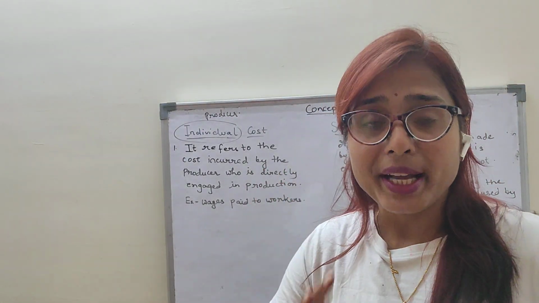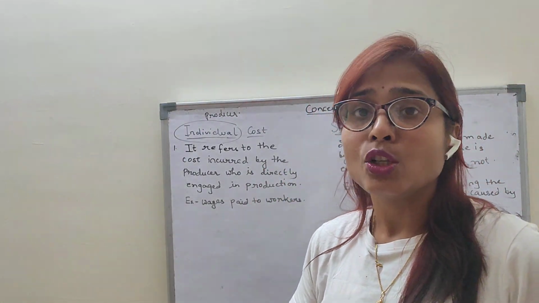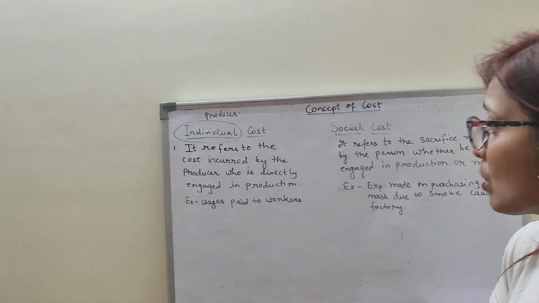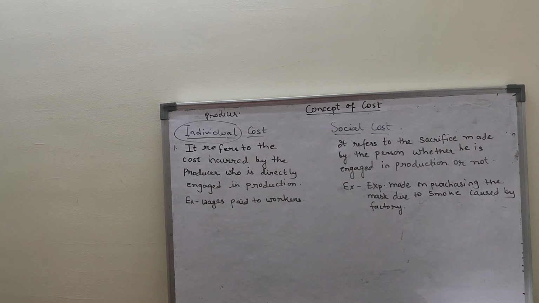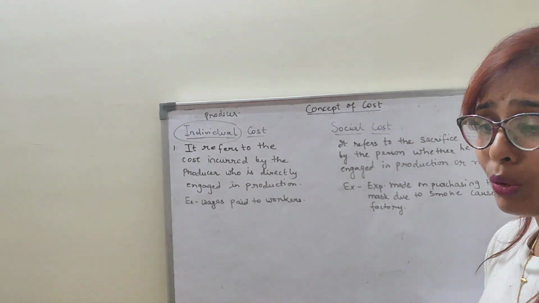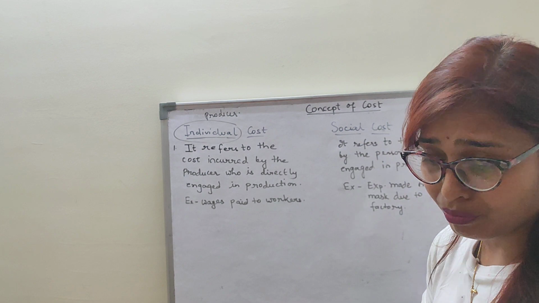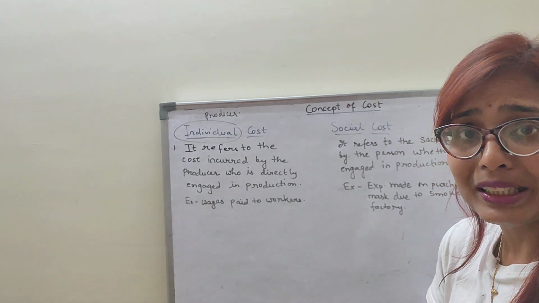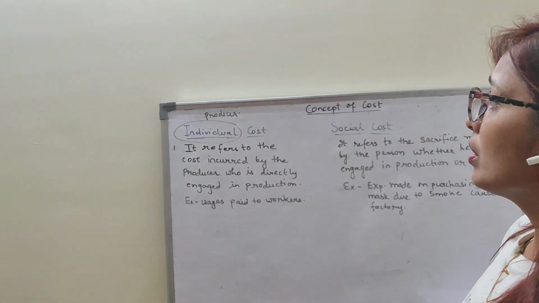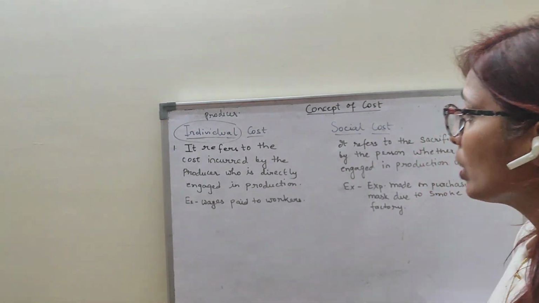That means when he is engaged in the production, he has to bear the cost. That means he has only to bear the cost. So wages paid to the workers is an example of the individual cost. I hope it is clear. He is directly engaged in the production. So a producer, when doing the production, only needs to incur the expenditure. He is the person who has to bear the cost. So this is known as the individual cost.